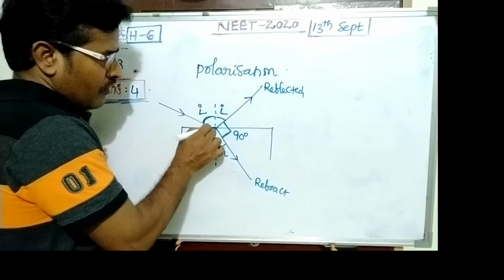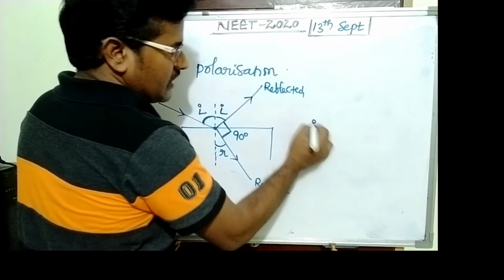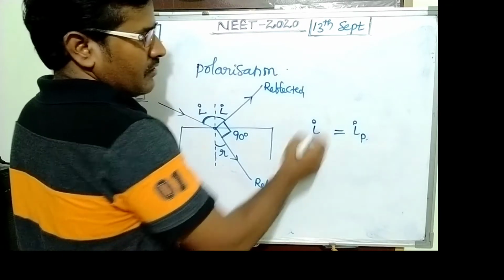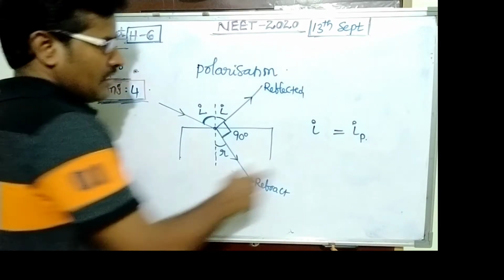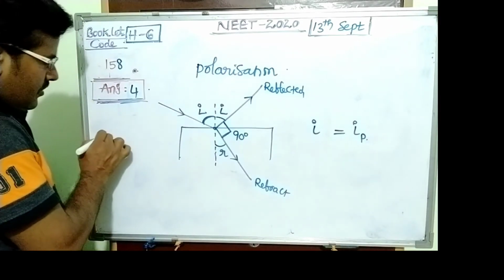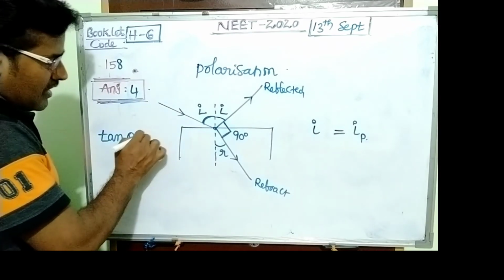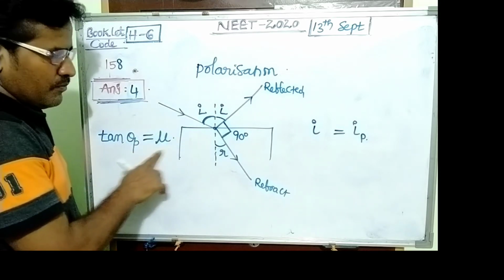So what about this incident angle? It is nothing but the Brewster angle. This is IP. So the incident angle is nothing but the Brewster angle. So for the Brewster angle, tan theta P equals mu.